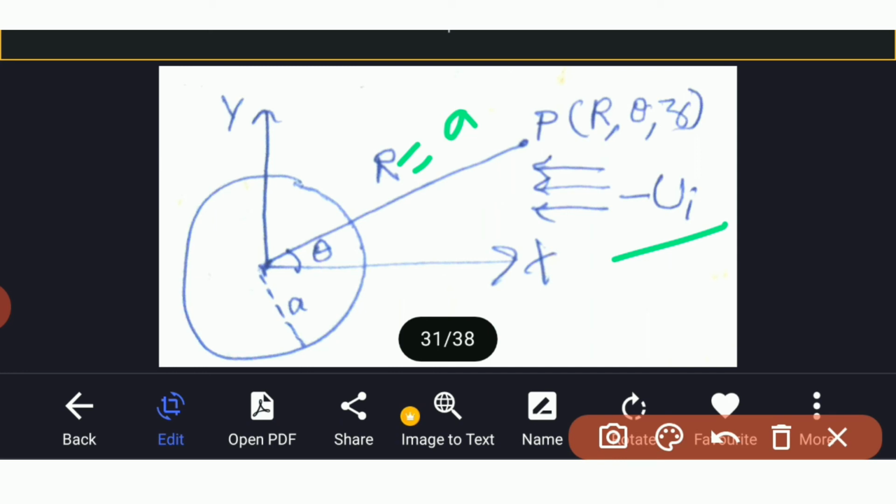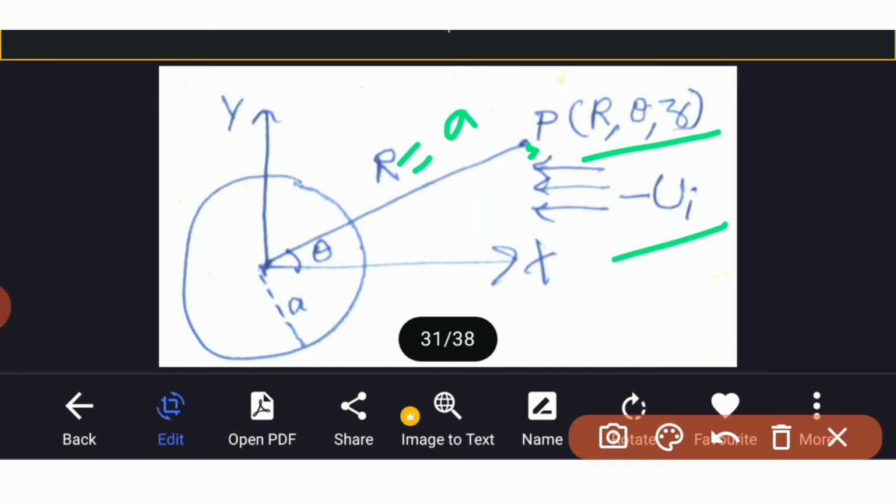Let P be the point. Suppose this is a point P in the fluid having cylindrical coordinates r theta z and Cartesian coordinates x y z. The common coordinate z may be neglected as the flow is two-dimensional.